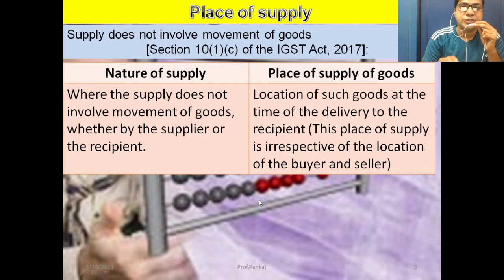Then the question is, which place is called the place of supply of goods? The location of such goods at the time of delivery to the recipient. This place of supply is irrespective of the location of the buyer and seller. The location of such goods at the time of delivery to the recipient. So let us discuss one example.